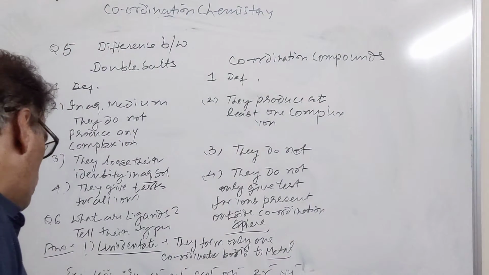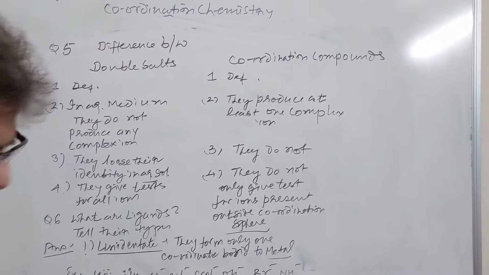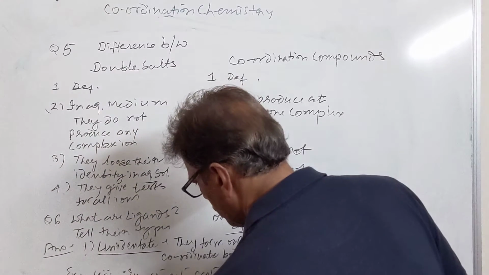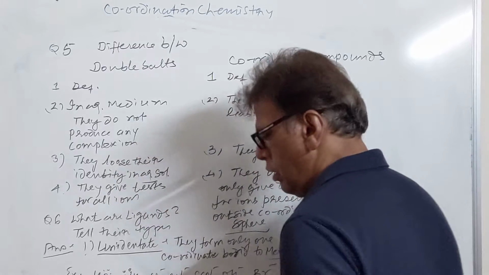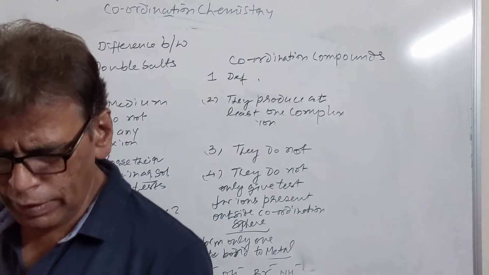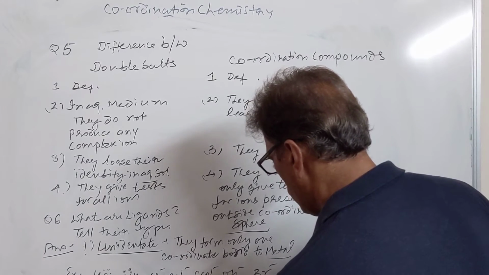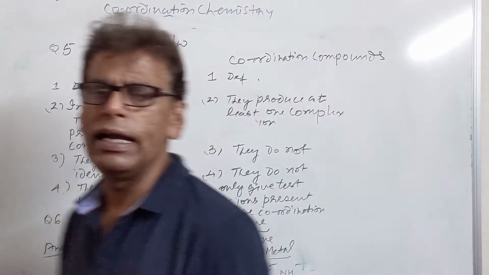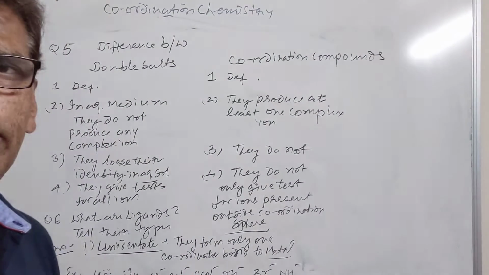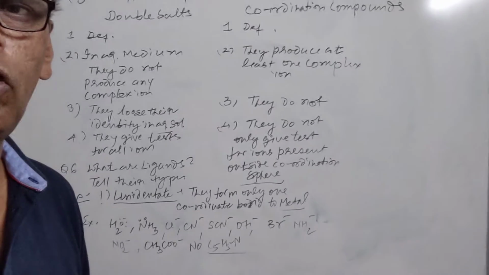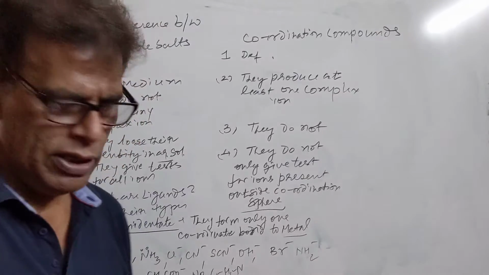We have nitro, nitrito, negative charge is there, acetato, nitrosyl, nitrosonium, pyridyl, C5H5 ion. So these are monodentate ligands which are capable of forming only one coordinate bond with the metal ion. So they are unidentate ligand.